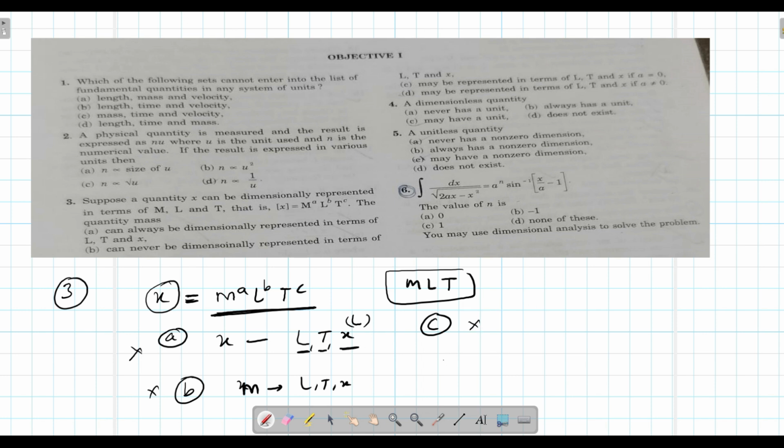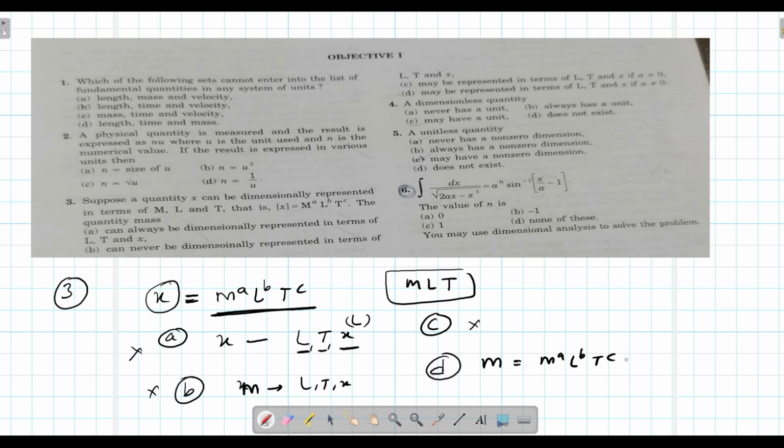Option D: may be represented in terms of L, T and X if a not equals 0. If a not equals 0, then mass equals M to the power a, L to the power b, T to the power c.